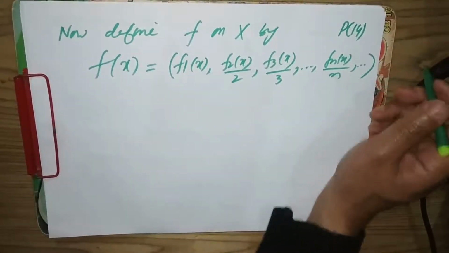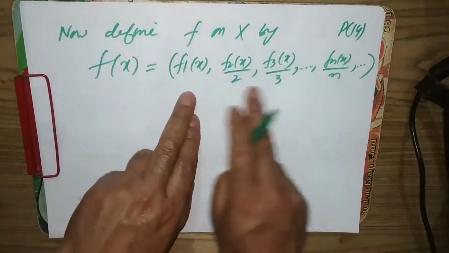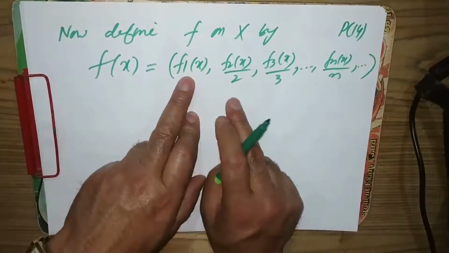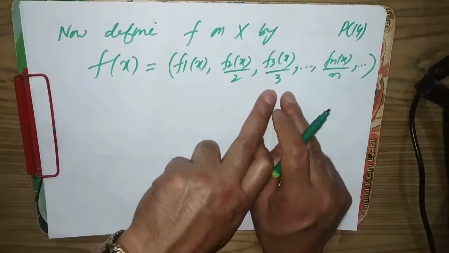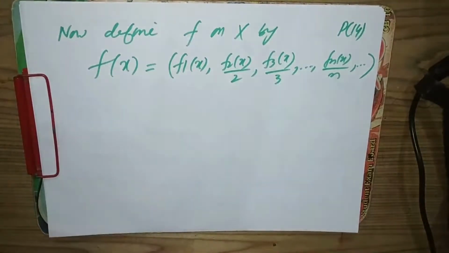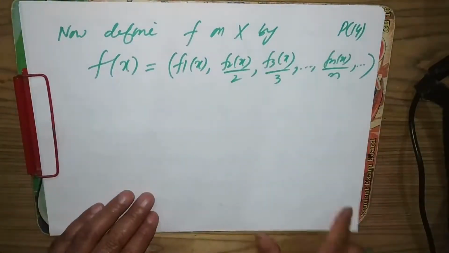So it's an infinite tuple of real numbers.